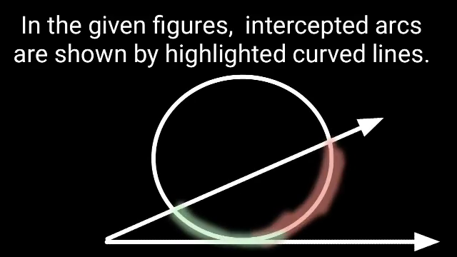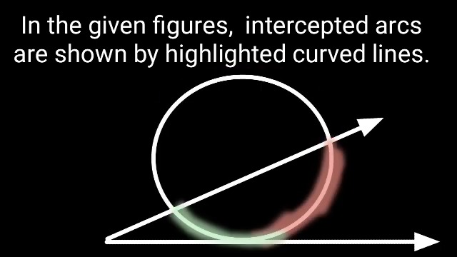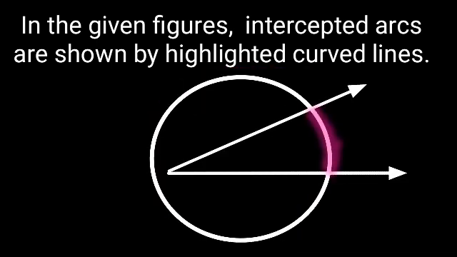In this figure, these two arcs are intercepted arcs, and this arc is not an intercepted arc.